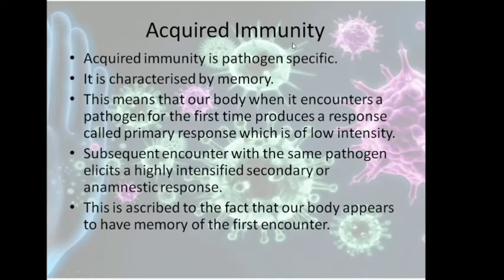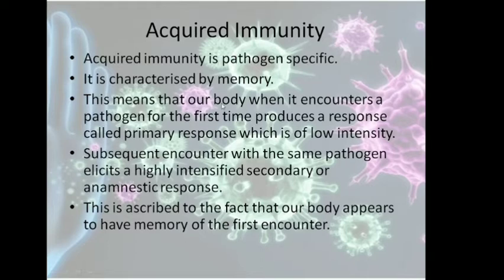Next is acquired immunity. This is not present from birth. This is acquired as the body comes in contact with different pathogens. Now this is pathogen specific. So for each and every pathogen, the mode of action against it is different. It is characterized by memory. That means the immunity here remembers the infection.